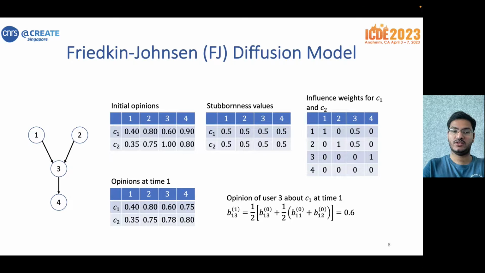As an example, consider the social network in the figure on the left, with initial opinions, stubbornness, and influence weights, as shown in the tables in the top row. Using them, we can compute the opinions of all users at time 1, as shown in the table in the bottom. We particularly illustrate the computation of the opinion of user 3 about C1 at time 1, according to the equation in the previous slide. Using that, the opinion turns out to be 0.6.